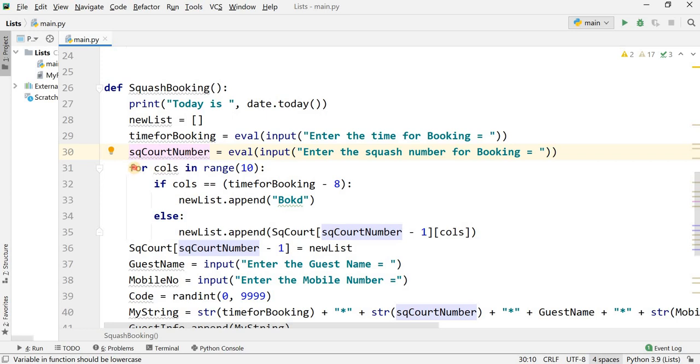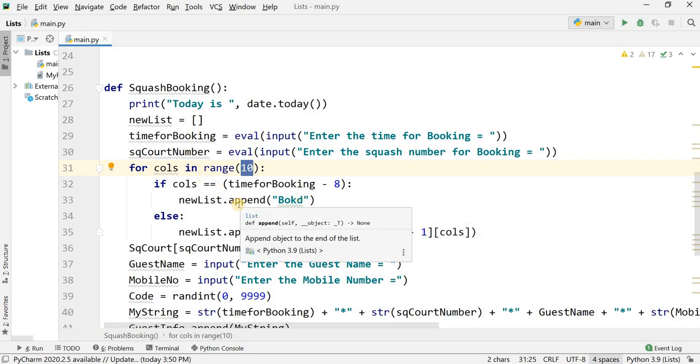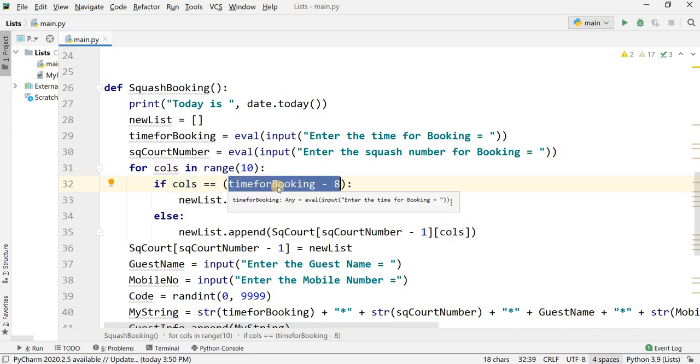I'm doing for col in range 10. Because what I want to do is write a booking on a specific squash court number and time. But what I will do is copy those rows. It will go from column 0 to 9, which means it will get all the columns. If col equals time for booking minus 8, as I know, because here I will mention the time.